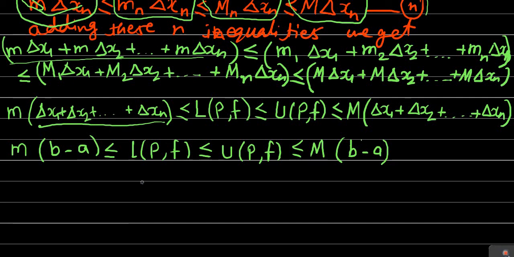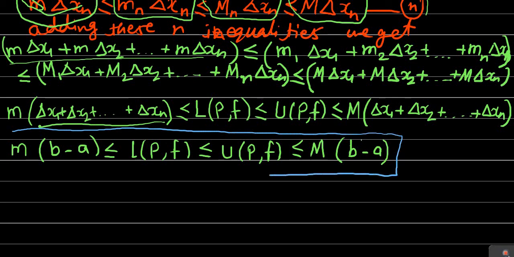If small mi are the infimum of the function f in the ith subinterval and capital Mi are the supremum of the function f in the ith subinterval, small m is the infimum of the function f in the complete closed interval a to b, and capital M is the supremum of f in the complete closed interval a to b, then we have the important relationship: small m into b minus a is less than or equal to the lower sum over partition P of the function f, which is less than or equal to the upper sum over partition P of f, which is less than or equal to capital M into b minus a. So this is that important relationship.